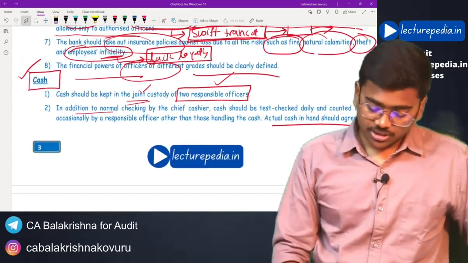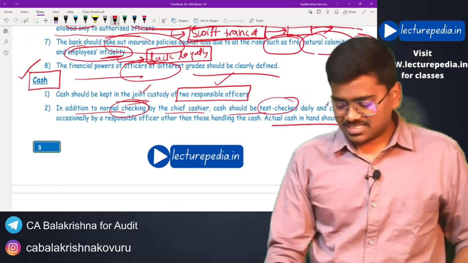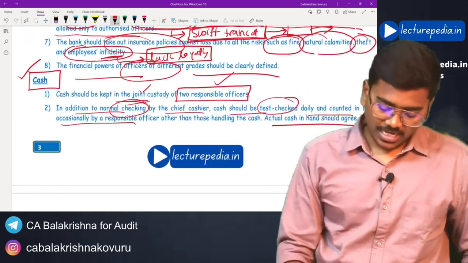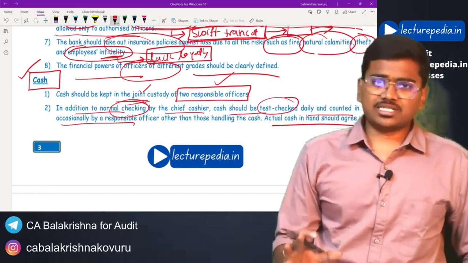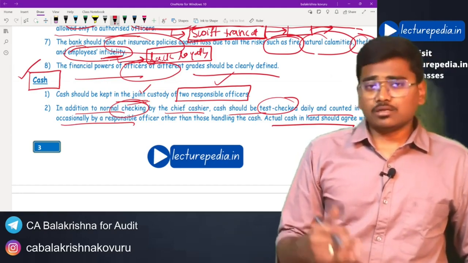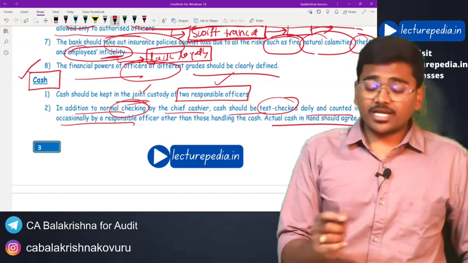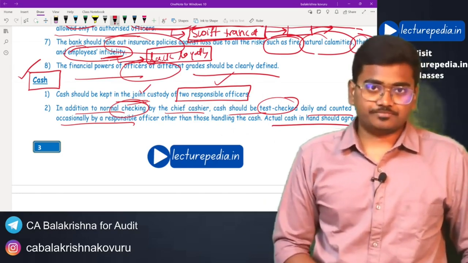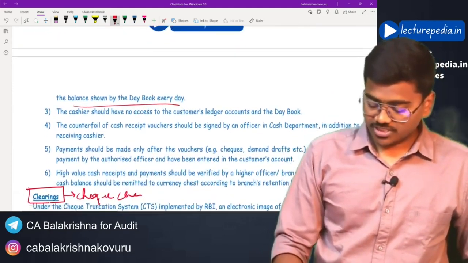And also, in addition to normal checking by the chief cashier, the cash should be test checked daily and counted in full occasionally. Every day the cashier will check the cash. Apart from the cashier, another officer should also occasionally fully count the cash balance that is available in the branch. That is also another internal control with respect to cash.